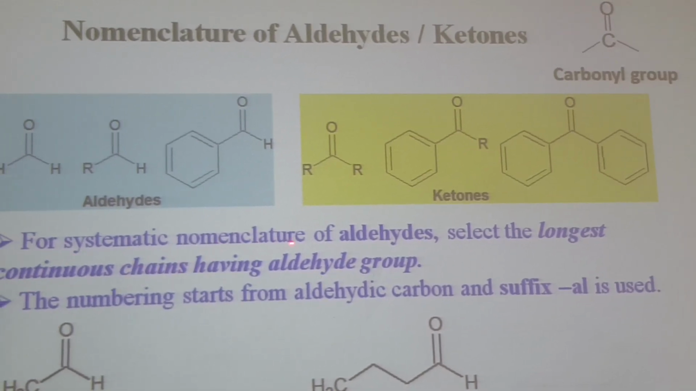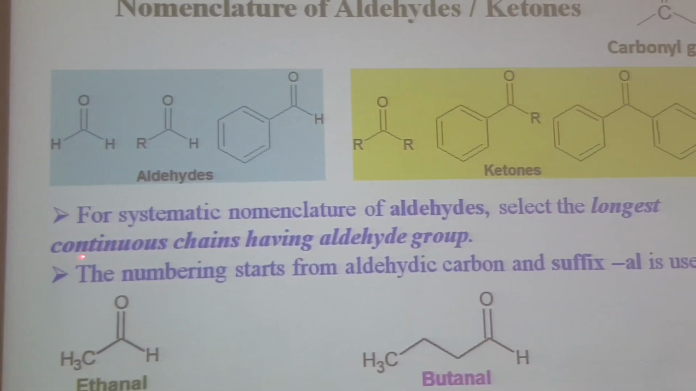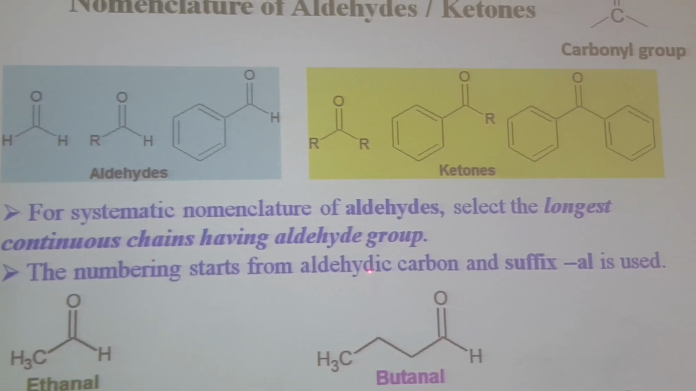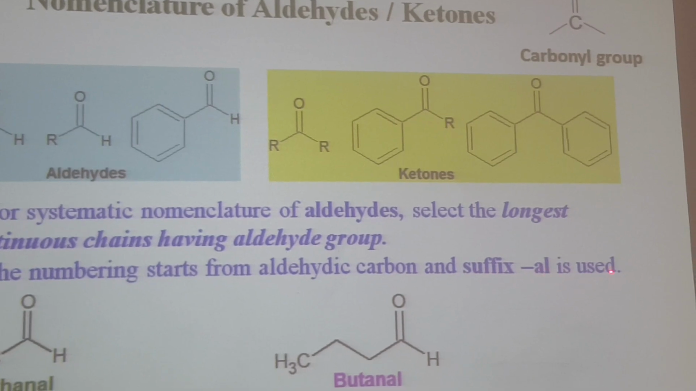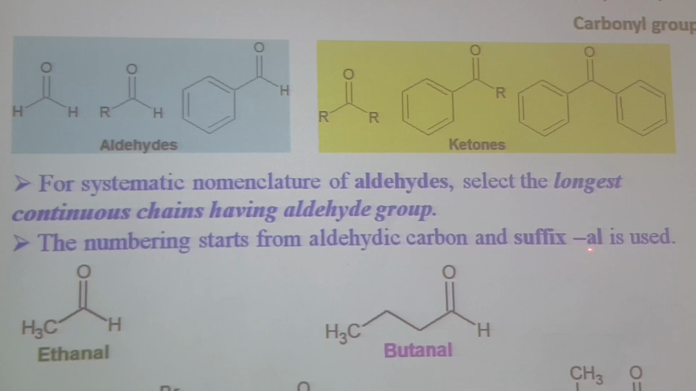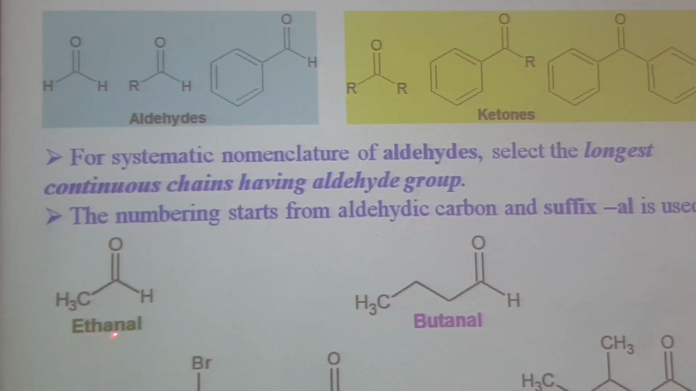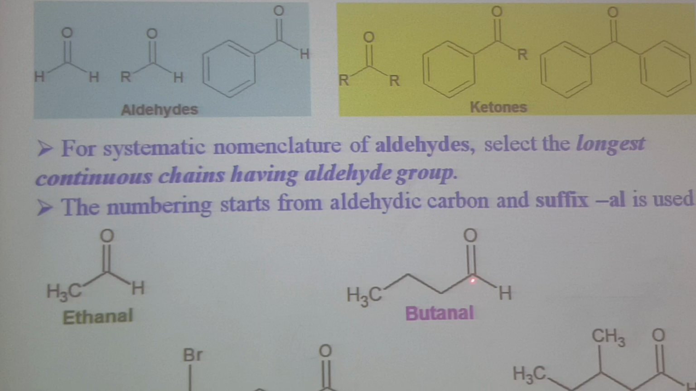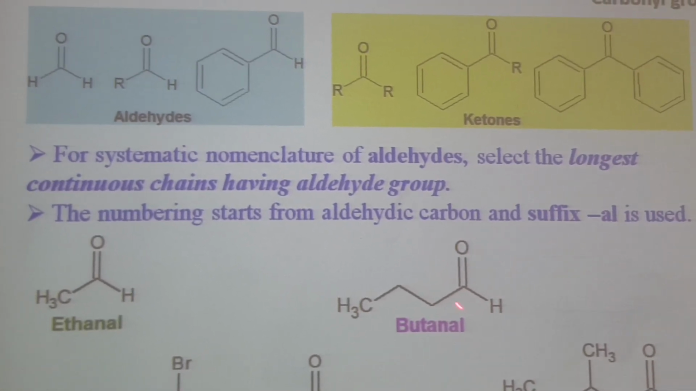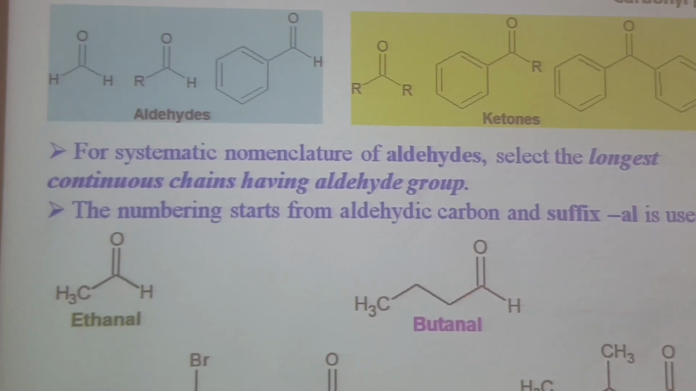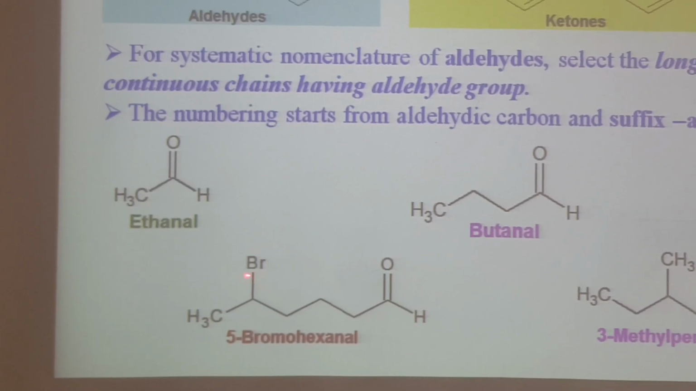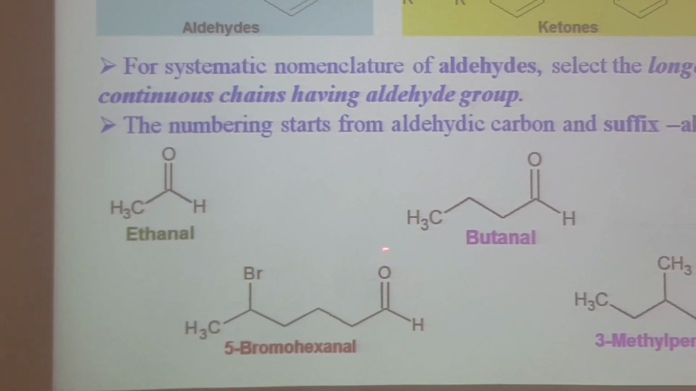For systematic nomenclature of aldehydes, select the longest continuous chain having the aldehyde group. The numbering starts from the aldehydic carbon and the suffix al is used. So keep in mind that for alcohol we have ol and for aldehyde we have al. It will be ethanal. It will be 4 carbons, 1, 2, 3, 4, butanal. So the aldehyde is present at the terminal of the chain. So here we have a substituent. When we have an aldehyde group and some bromo or chloro, then priority goes to the aldehyde carbon.